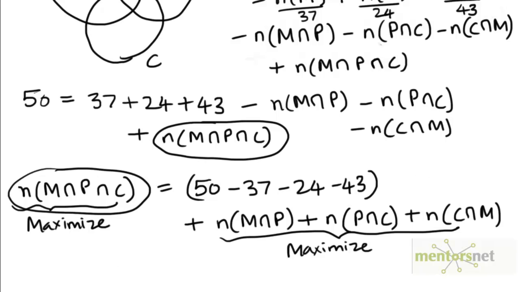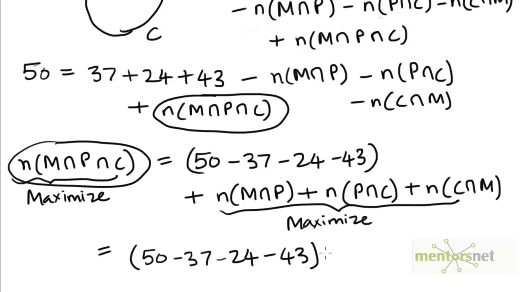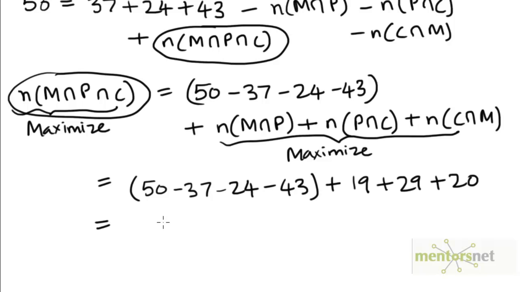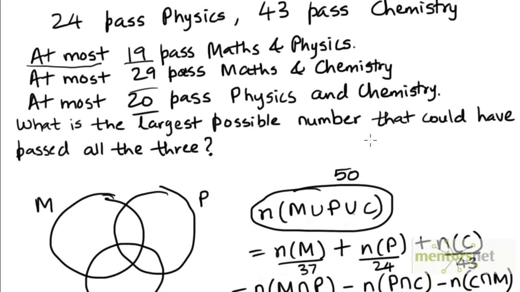So let's substitute for those values. Plus 19, 29, and 20. And if you calculate this value, it ends up being 14. So 14 is the maximum possible value of this term. That means the maximum number of students that could have passed all the 3 exams is 14.